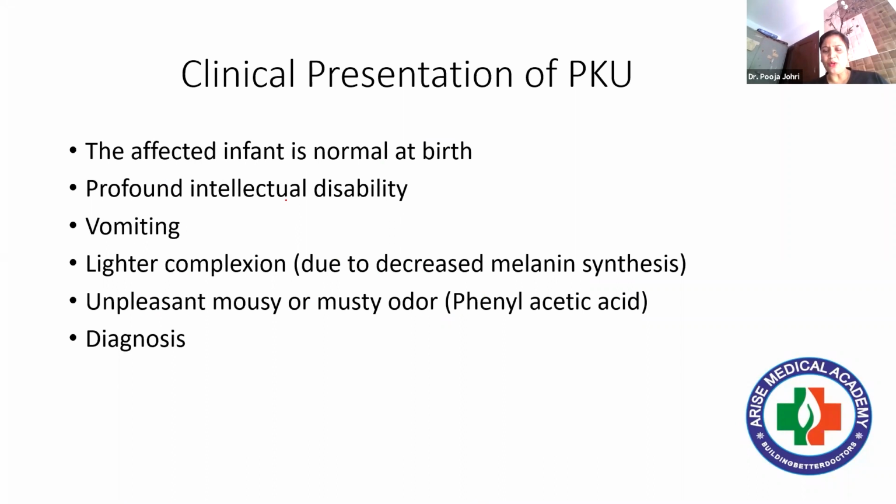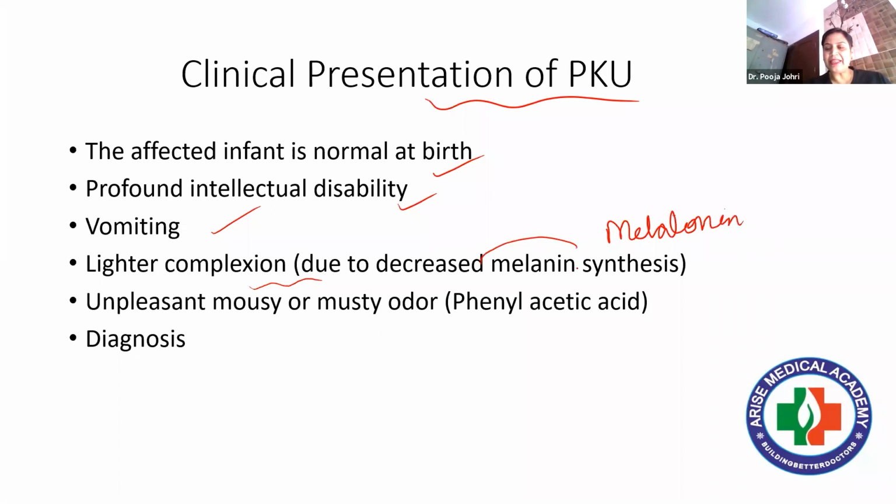Chalo, let's quickly go through the clinical presentation of PKU. In phenylketonuria, the affected infant is normal at birth. Profound intellectual disability is there. Vomiting, lighter complexion. Why lighter complexion? Due to decreased melanin synthesis. Sometimes students get confused between melanin and melatonin.